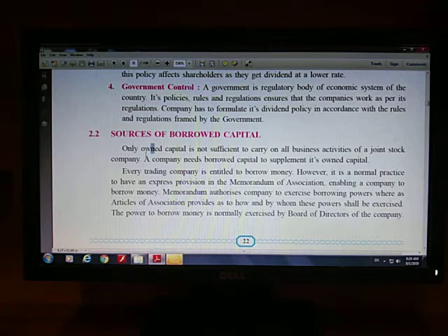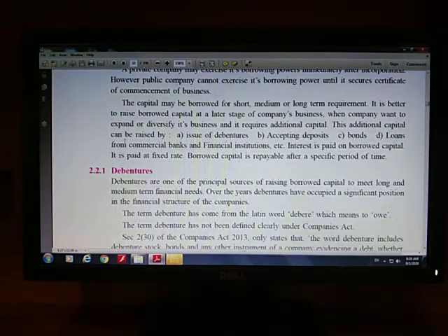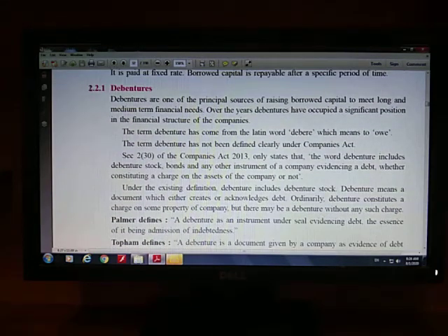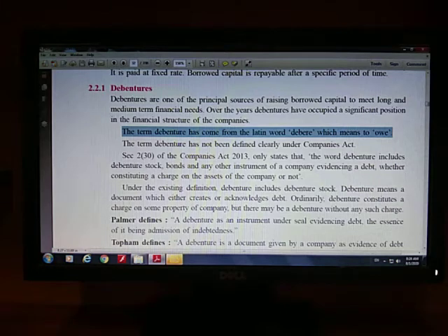Board of directors will have an authority to collect borrowed capital depending upon the financial conditions of a joint stock company. So I will start with the first source of borrowed capital, that is debentures. Basically the word debenture is derived from the Latin word debere, which means to owe. This particular line is important, right? The term debenture is derived from the Latin word debere, which means to owe.